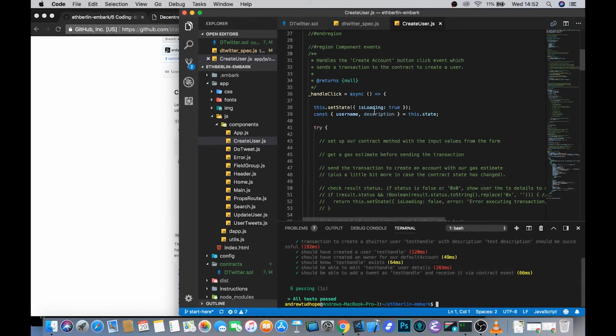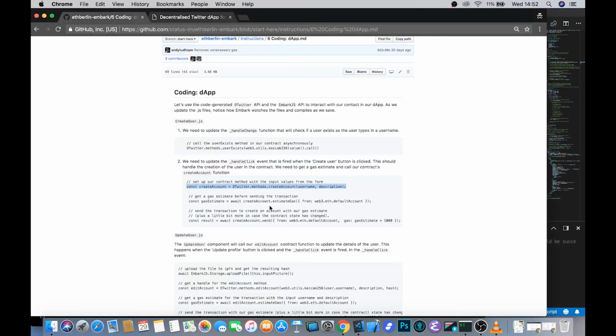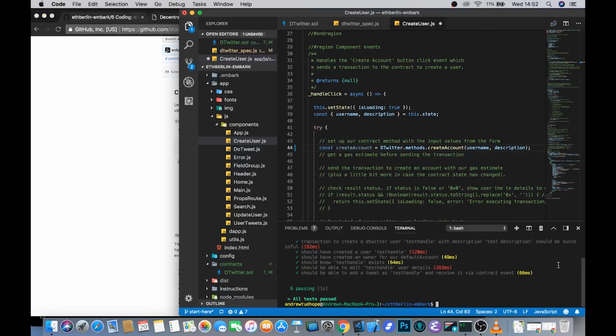Here's our handle click function. We're setting our state, with this loading variable set to true, and pulling some stuff from the state. And then the first thing we do is our create account, much like we just wrote in our tests, but here we need to actually specify methods and then the create account function that we're calling. Before we actually call it though, we don't call .send at that point. In the tests it's fine to call .send because you're just testing against the local simulator, so you don't have to worry about gas and some of the intricacies of the actual live networks.